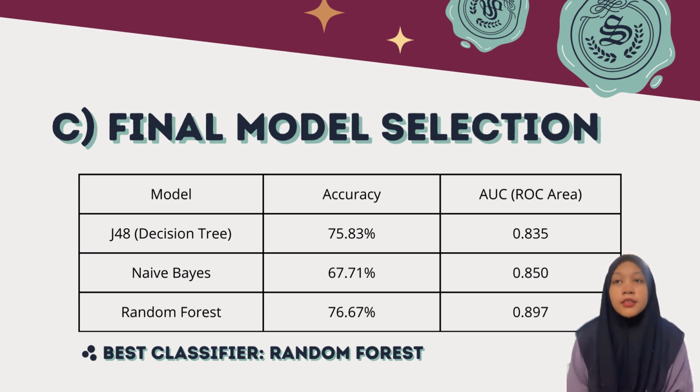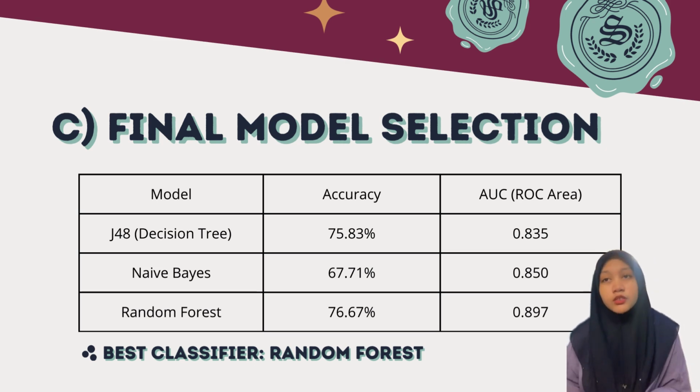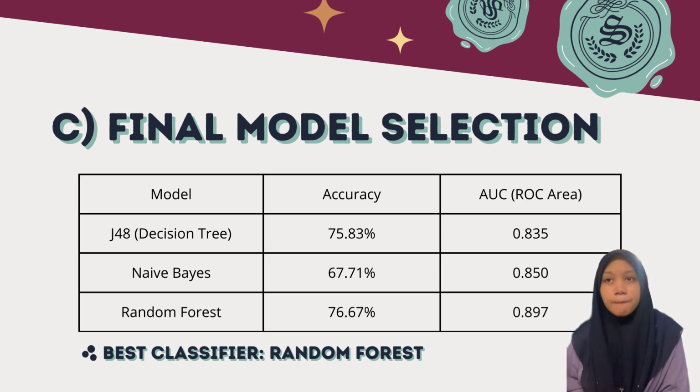This is because random forest has the highest accuracy, which is 76.67%, and has the best AUC score, which is 0.897. That means it's good at both making correct predictions and distinguishing between low, medium, and high classes of students. It also works well with our dataset, which has a mix of categorical and numeric features.